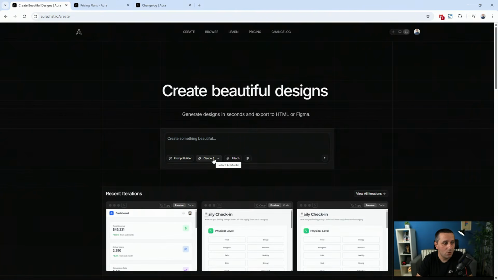Then here you can choose which AI model you want to use, and there are a bunch of them to choose from. You can attach a file which is going to help Aurachat create your design. Then you can import directly from Figma, which we will show in just a second, and then it's going to develop your design even faster.